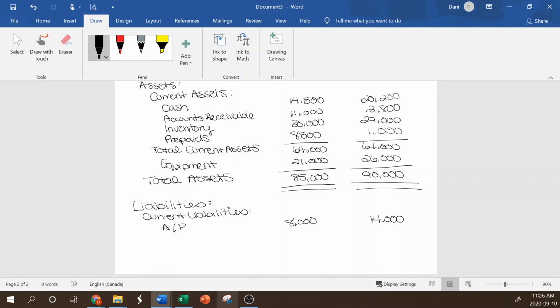And the other current liabilities, right, we had salary payable, $6,000 in 2020 and $10,000 in 2019. And that was it for current liabilities. So we come up with our total current liabilities, which is $14,000 in 2020 and $24,000 in 2019.